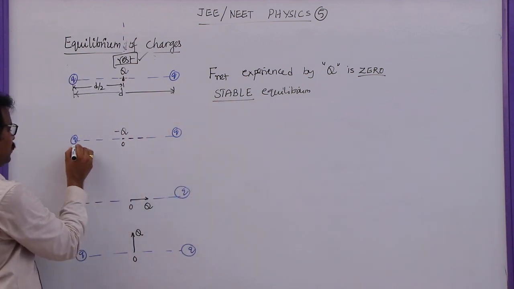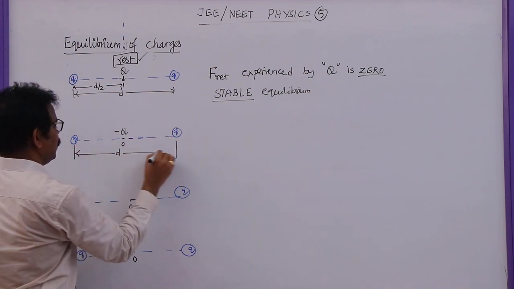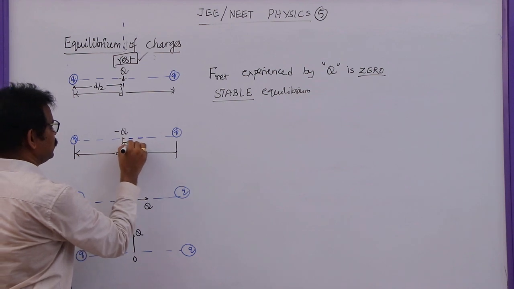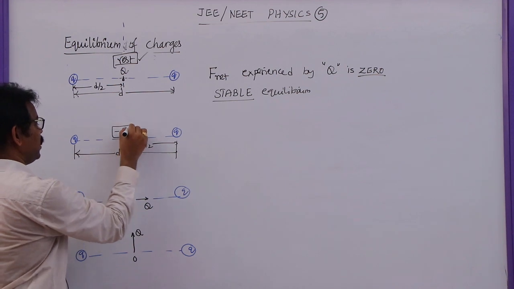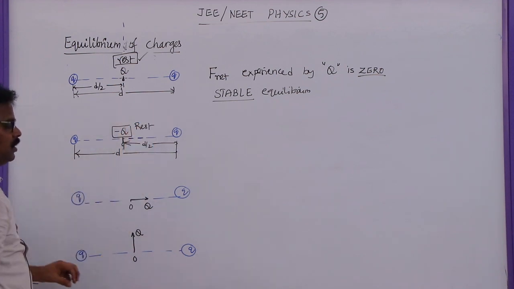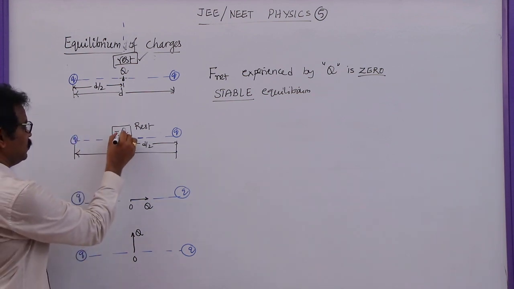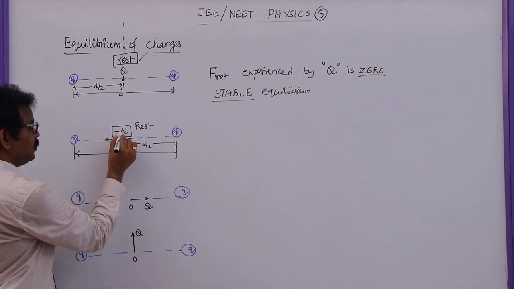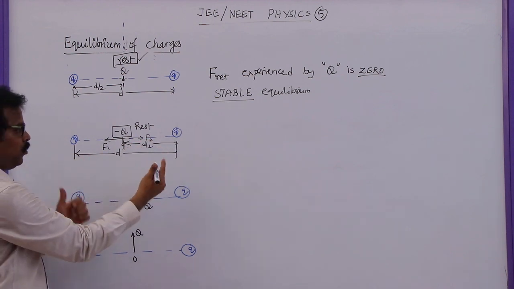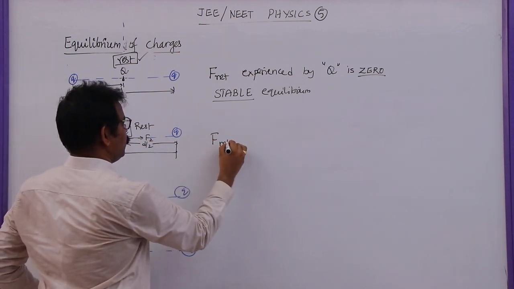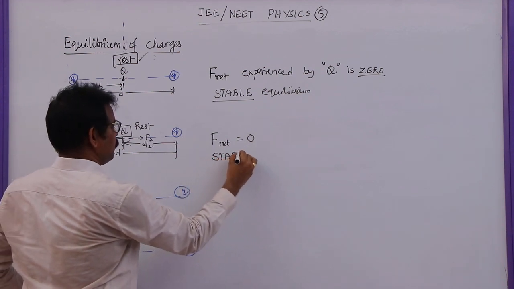Now, similarly, this is a charge Q, and this is another similar charge Q, separated by some distance d, and at the midpoint let us say the distance is d by 2. Now, if a negative charge is placed at rest at the midpoint, these two will attract it in these directions. Similarly this one will experience a force in the opposite direction. As these two forces are equal and opposite, once again the net force will be 0. Then this is also called stable equilibrium.